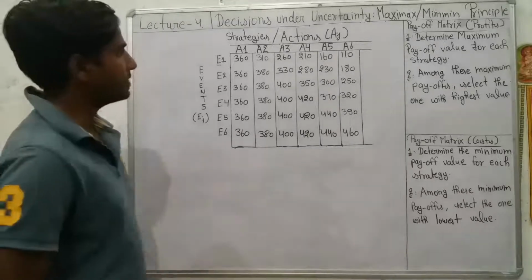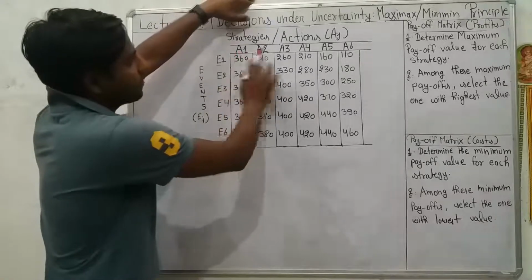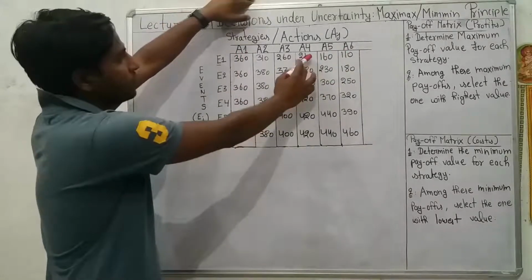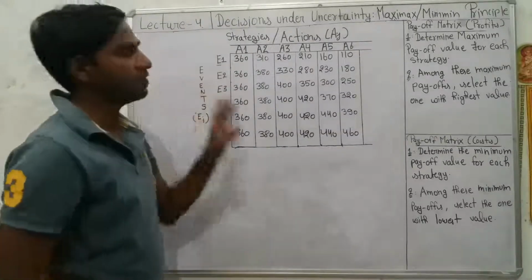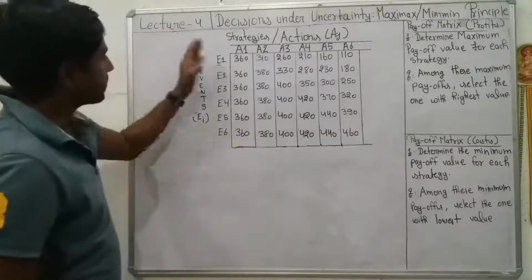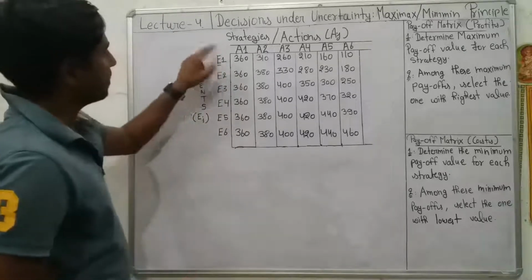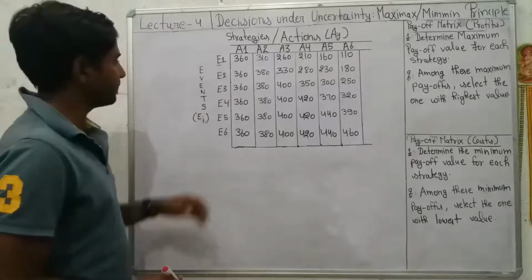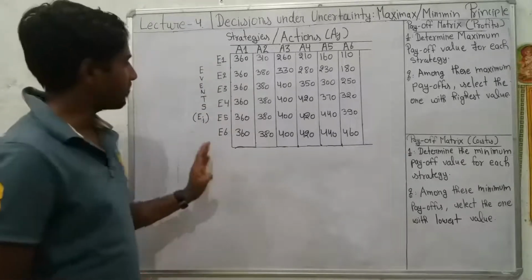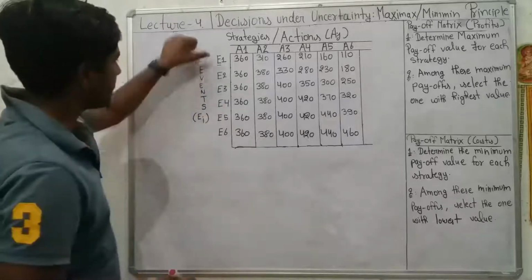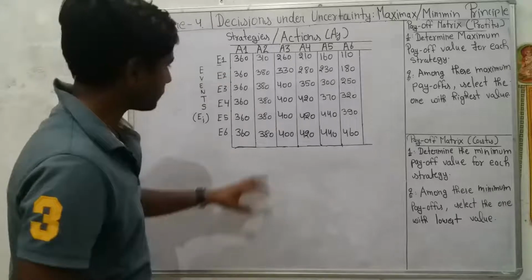And we have an illustration in which a company has 6 possible actions A1, A2, A3, A4, A5 and A6. So the company can select any one of them. And the company, on the basis of past data and experience, knows that there can be 6 possible outcomes of a particular event in future. These are E1, E2, E3, E4, E5 and E6.